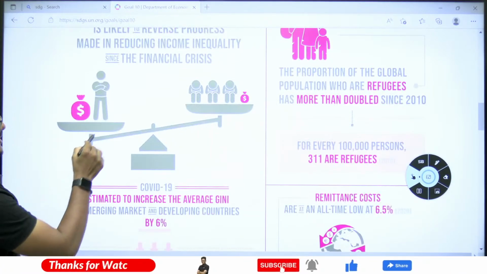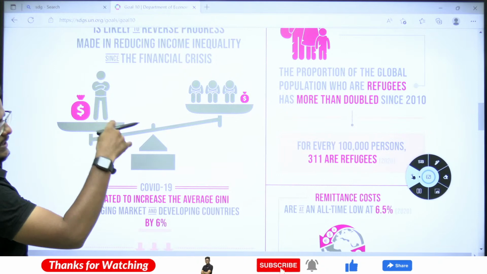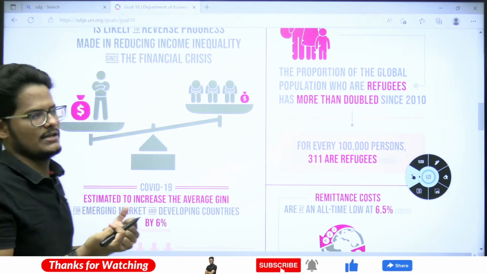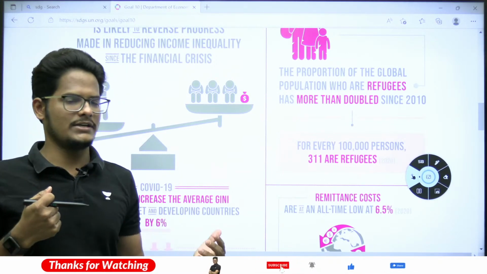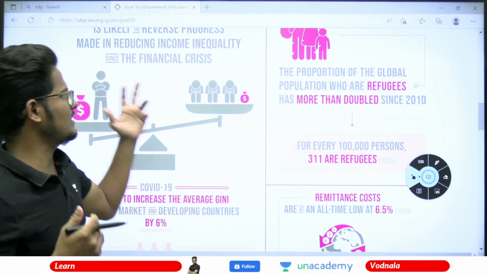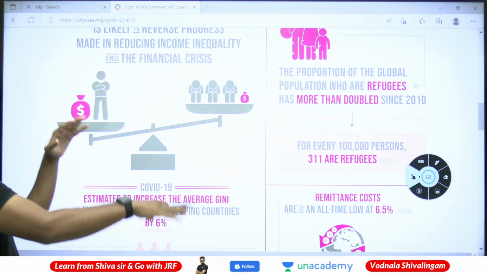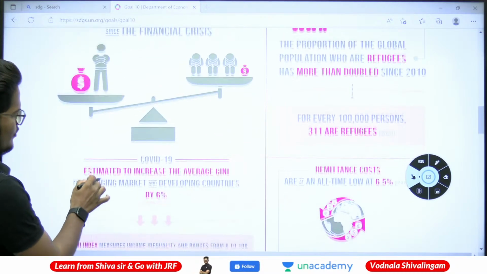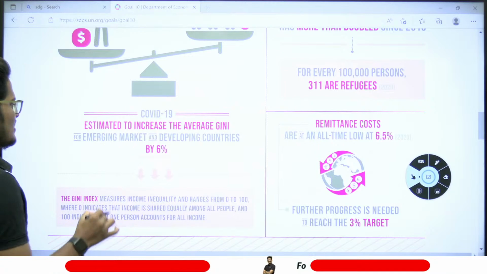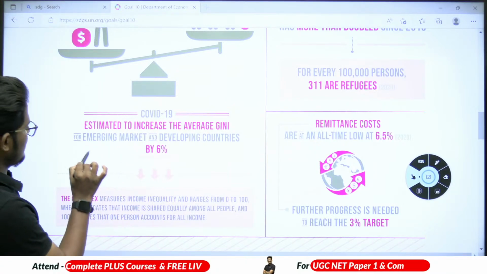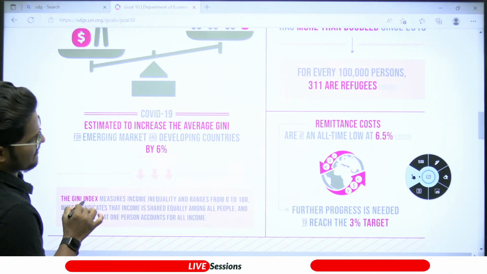Income inequality, because some people have no financial sources, every source has been stopped. No work is going on and no salary, nothing was there, and income flows have been stopped, businesses are not running. Due to that, inequalities have increased. And COVID-19 is estimated to increase the average Gini for emerging market and developing countries.